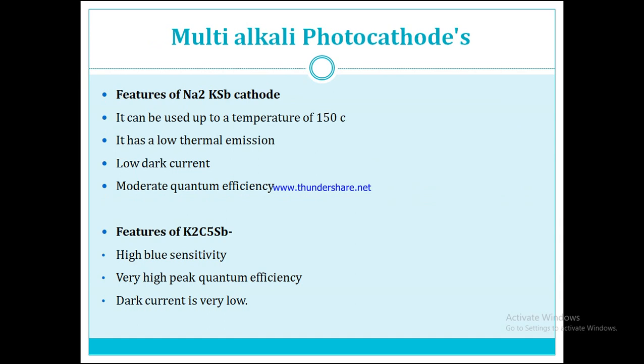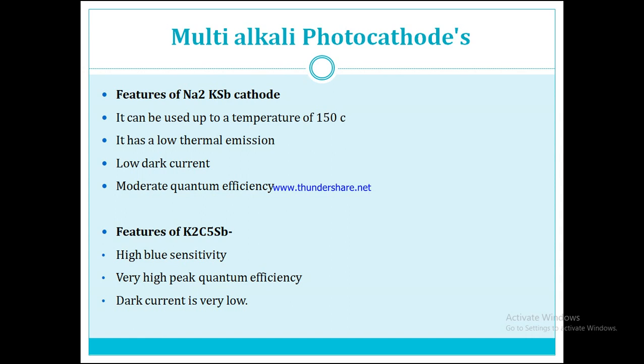Some photocathodes are produced by using multiple alkali metals. An example of this type of cathode is Na2KSb, which has a peak sensitivity in the blue region of the spectrum. The important features of these multi-alkali cathodes are: it can be used up to a temperature of 150 degrees, it has a low thermal emission, a low dark current, and moderate quantum efficiency.